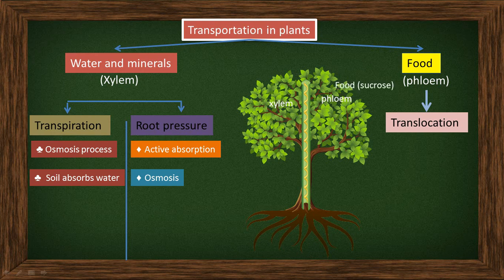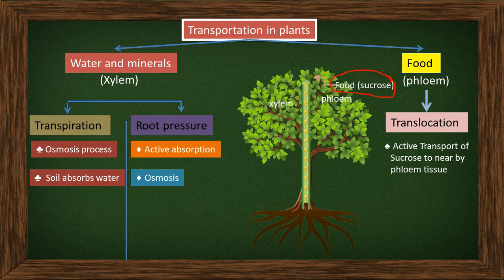So who will prepare the food? Leaves will prepare the food, and whatever food plants prepare, we call it sucrose. After it prepares the food, the prepared food is transported into the phloem tissue, because phloem only transports the food. Other parts of the plant body will not transport the food. So the food is transported in the phloem tissue in the form of sucrose.